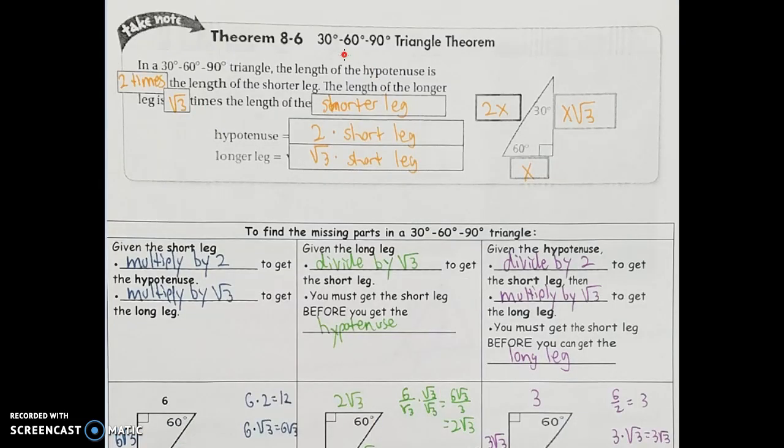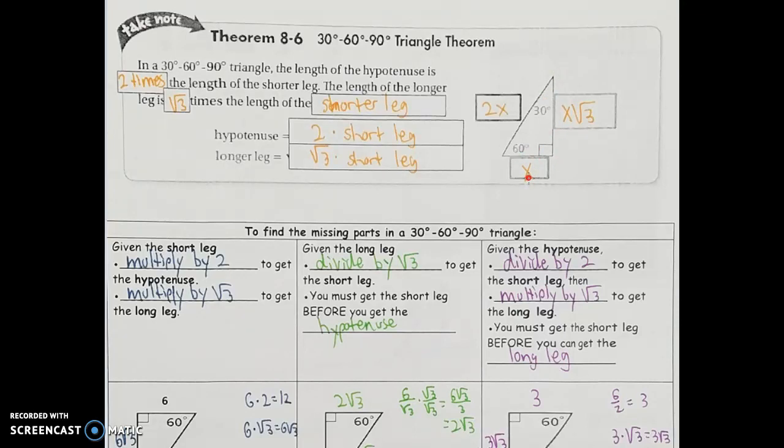So next type of special right triangle, and this is going to be the second of two. So just these two rules we're going to have to remember. 30, 60, 90 is the other special right triangle we could have, and that means that the length of the hypotenuse this time is going to be twice the length of the short leg. So in my diagram here, first of all, we can tell that x is the shorter leg. First of all, because it's shorter, but also because it's opposite of the 30-degree angle. Your smallest angle is going to be opposite smaller sides. And for your longer leg, that's the side opposite the 60 degrees, that's going to be here.